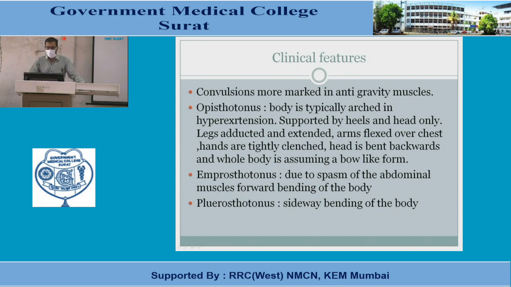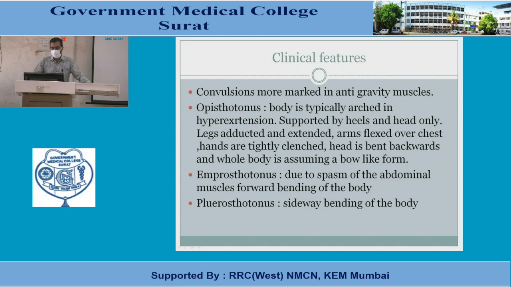The legs are adducted and extended, the arms are flexed over the chest, the hands are tightly clenched, the head is bent backwards, and the whole body assumes a bow-like position. Emprosthotonus is due to spasm of the abdominal muscles, with a forward bending of the body. In pleurosthotonus, there is sideways bending of the body. So these are the three main characteristics: opisthotonus, emprosthotonus, and pleurosthotonus.